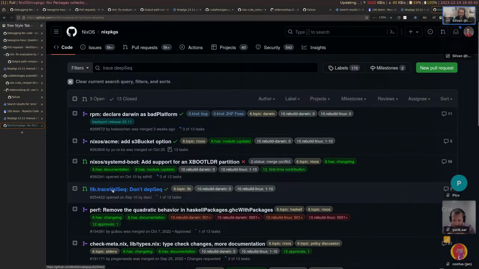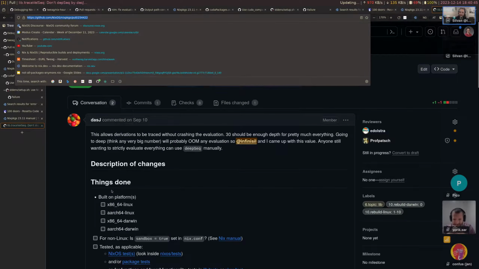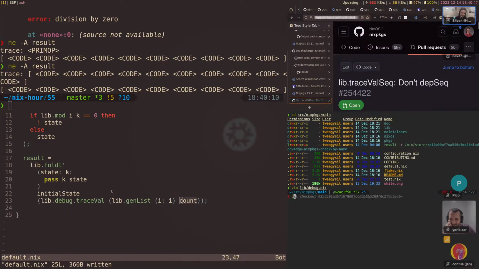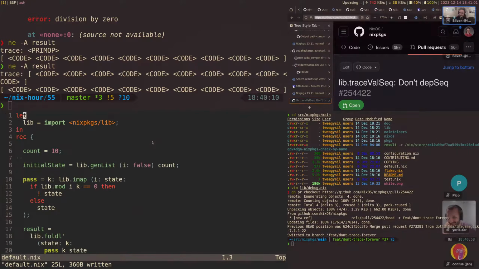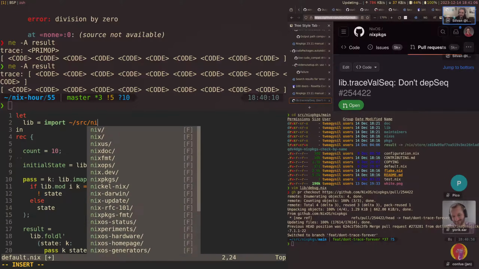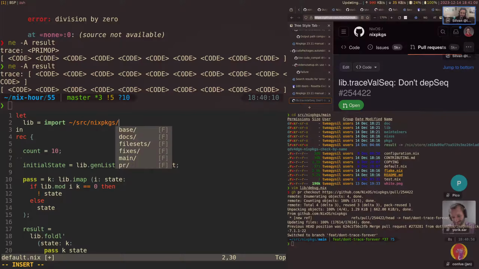I should actually review this. This is really nice. Okay, so we're going to check out that PR. Hopefully I can upstream this by next week, or finish the review by then. So instead of importing lib from here, I'm going to import it from my local checkout. And the impurity is actually beneficial in this case.